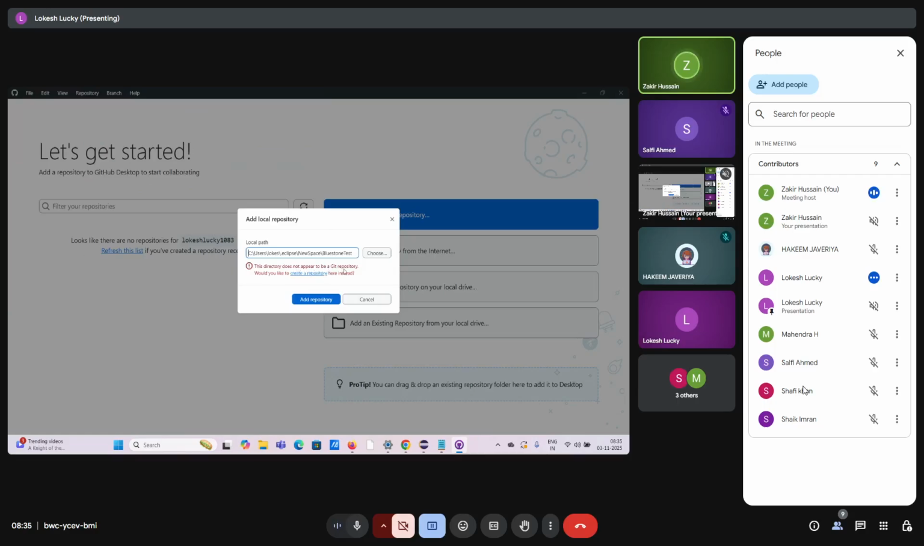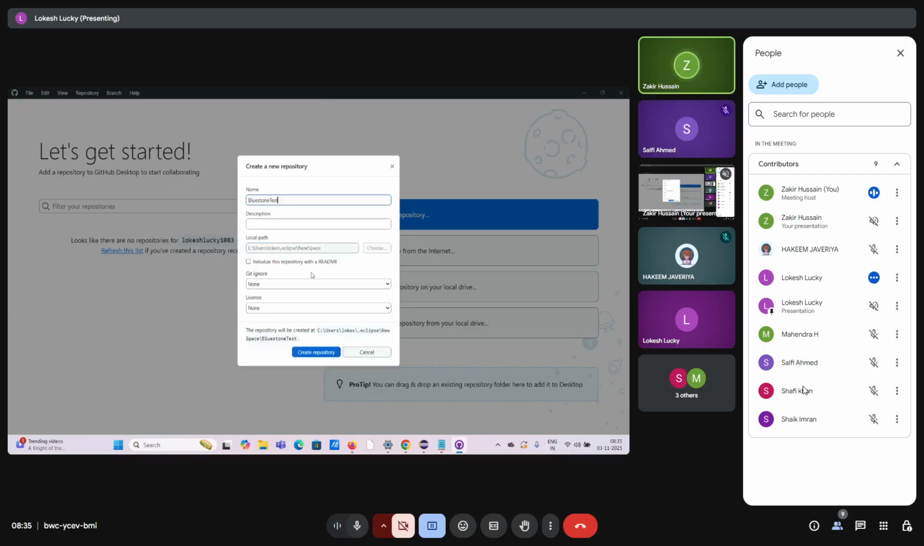So it will throw an error. This is not a GitHub repository. Do you want me to create an exact copy of this in your GitHub account? Click on yes, create a repository. There is a link with the name called create a repository. Very good. Let it be the same name. So don't change anything. It is telling that this is the local path where it is present, and I am also creating the same folder name in your GitHub account. Click on create repository.